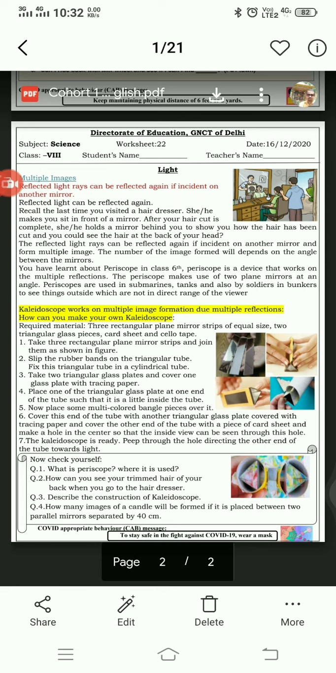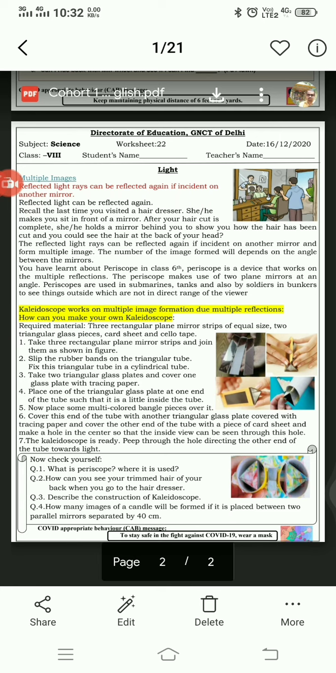Now, how can you see your trimmed hair at your back when you go to the hairdresser? Because of multiple image formation. Because two mirrors are placed at certain angles, and due to that, light is reflected back multiple times, and you can see multiple images, and you can see the image of your backside in the front mirror. The construction of kaleidoscope is described here. You can write from here.